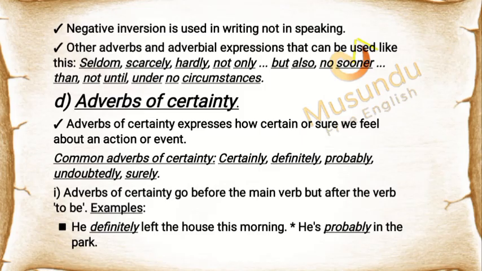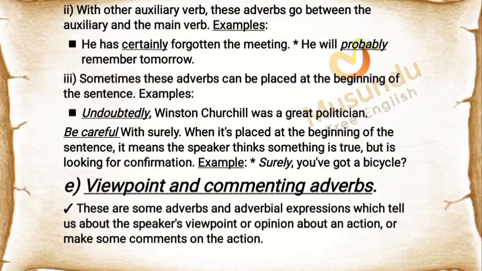1. Adverbs of certainty go before the main verb but after the verb to be. Examples: he definitely left the house this morning. He's probably in the park. 2. With other auxiliary verbs, these adverbs go between the auxiliary and the main verb. Examples: he has certainly forgotten the meeting. He will probably remember tomorrow.